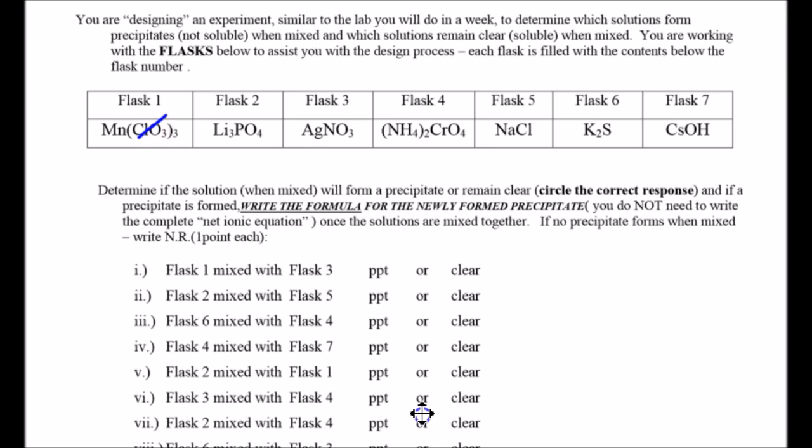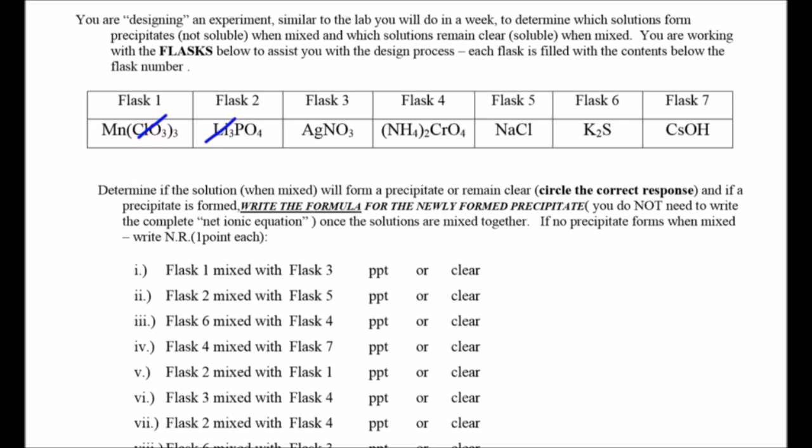Let's talk about that rule. Why would chlorate not? Because one of the first rules: all nitrates, chlorates, and acetates are soluble. So chlorate will never form a PPT. What about lithium? No. Why? It's Group 1A. None of those will form a precipitate, with the ammonium as well. What about phosphate? It could.